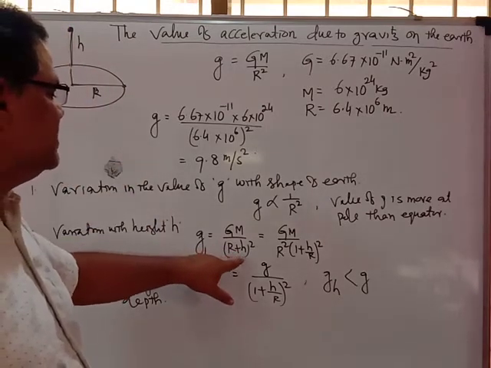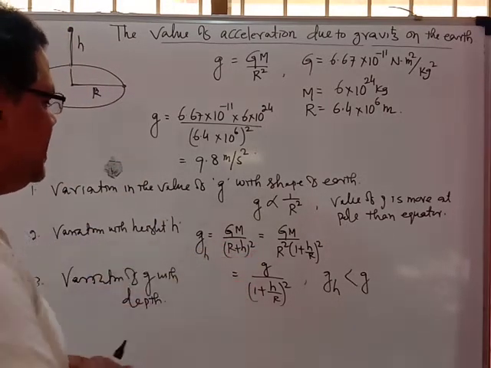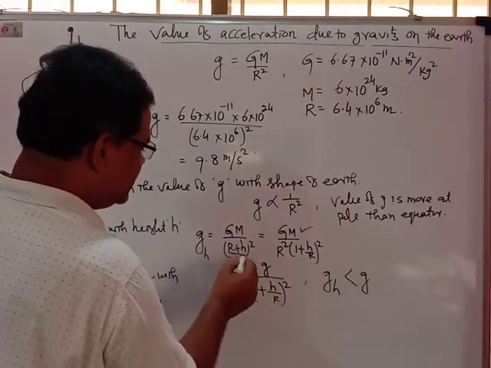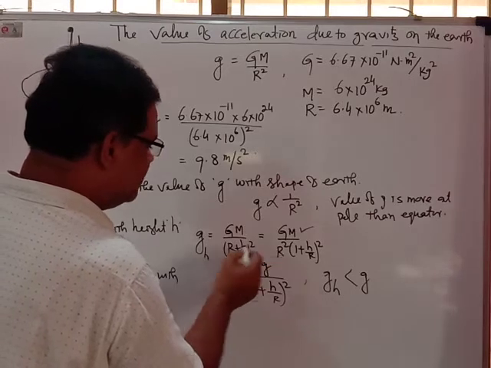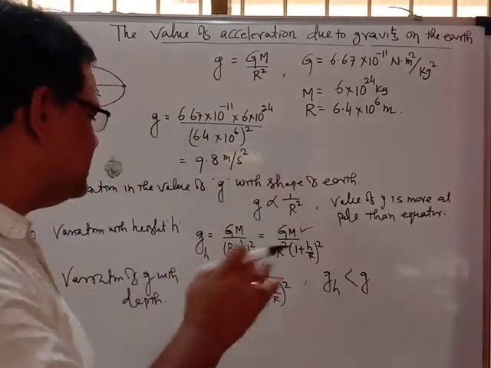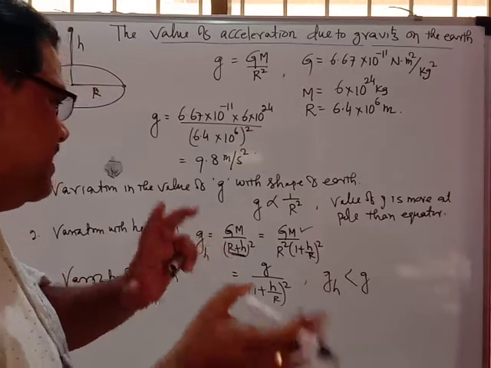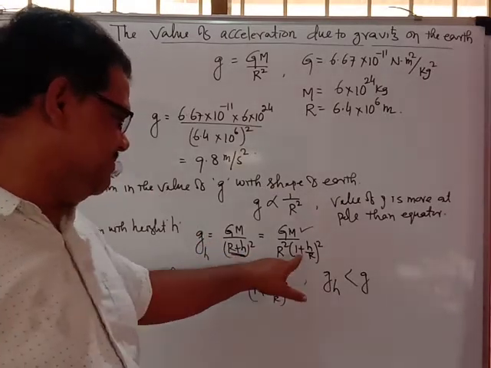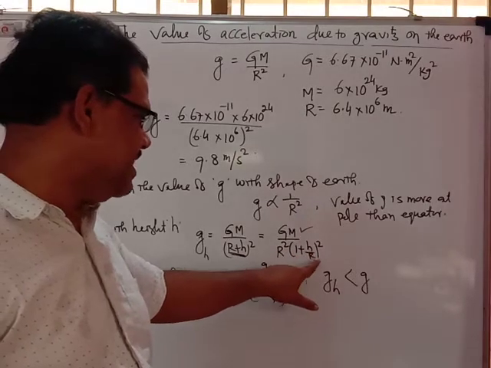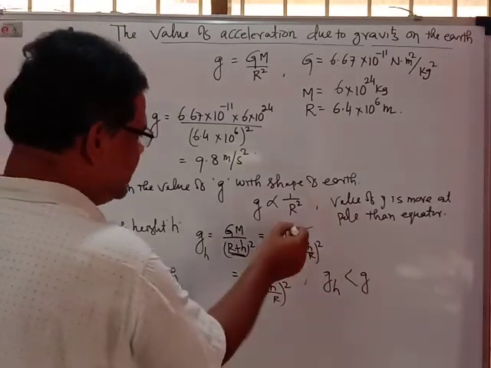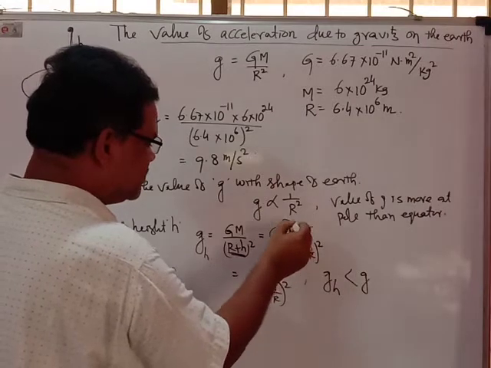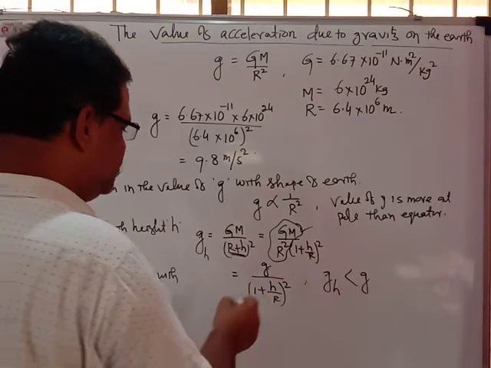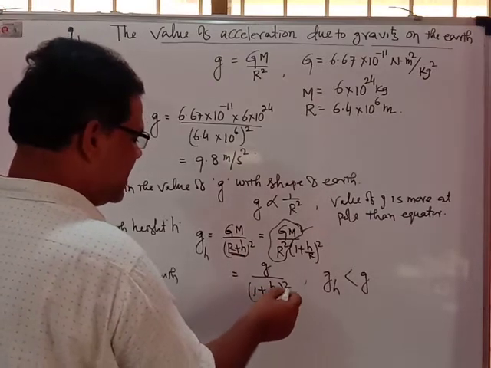Here I take r common inside the bracket. Whenever r comes outside the bracket, it becomes r square, and the inside part becomes 1 plus h upon r whole square. GM by r square equals g, the acceleration due to gravity on the surface, so g at height h equals g upon 1 plus h by r whole square.